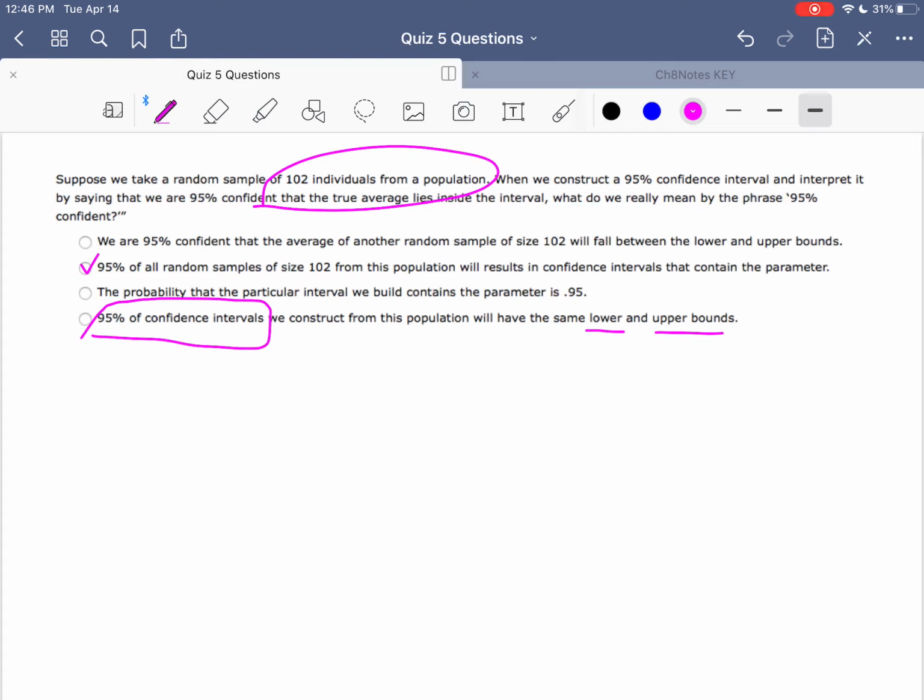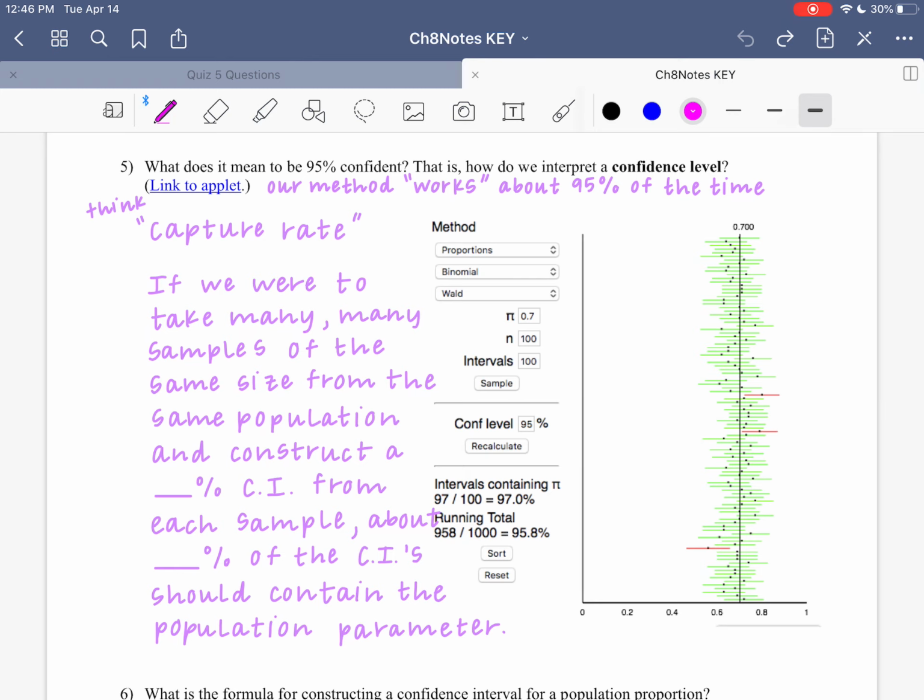So the 95% confidence, or any confidence level, is all about the method we're using to construct these intervals. If we were to do it over and over and over again, then about 95% of the time, we are going to capture that population parameter. So 95% of the time, meaning 95% of these guys should be green, about 5% should be red.